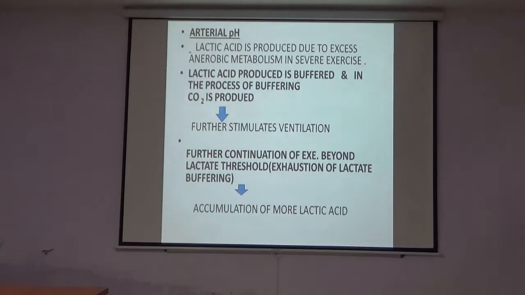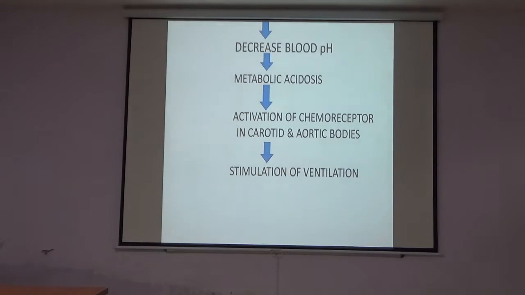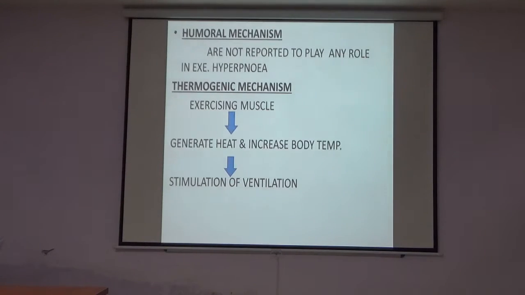Further continuation of the exercise beyond the lactate threshold exhausts the lactate buffering, which causes the accumulation of CO2, and the accumulation of CO2 causes a decrease in blood pH. Decrease in blood pH creates metabolic acidosis. The chemoreceptors at the carotid and aortic bodies are activated and stimulate ventilation. Humoral mechanisms are not reported to play a role in exercise hyperemia.